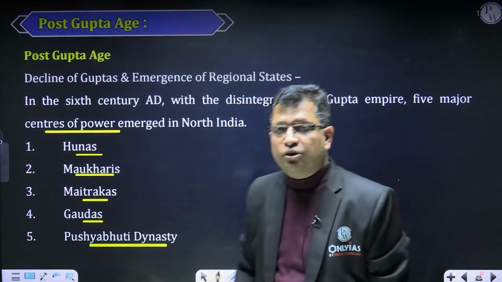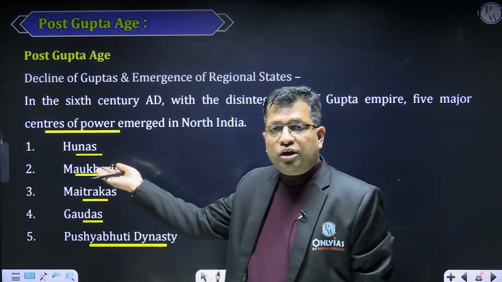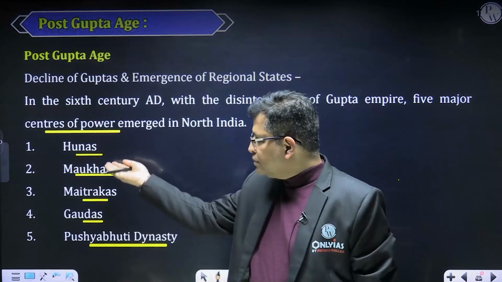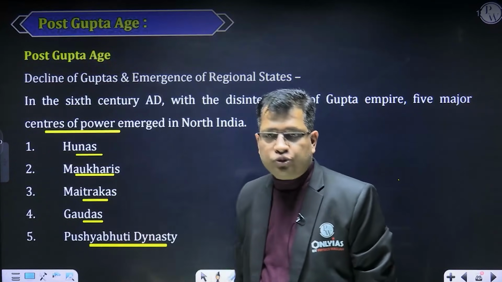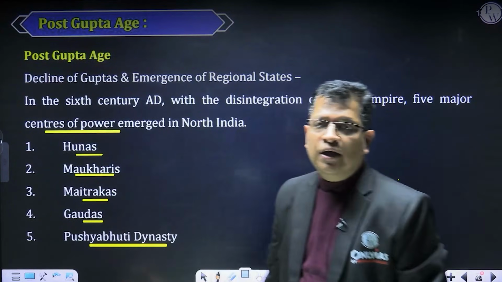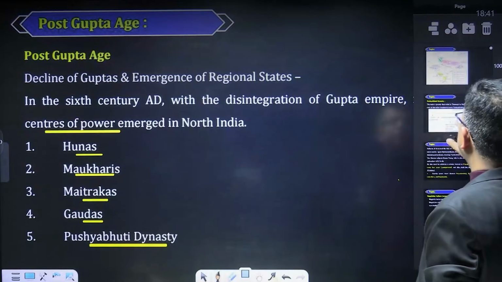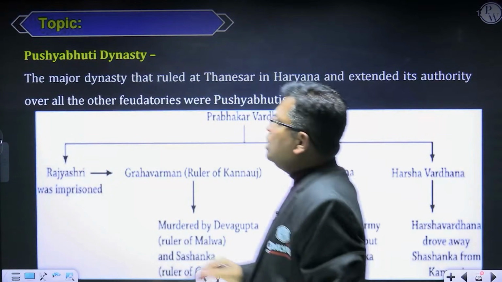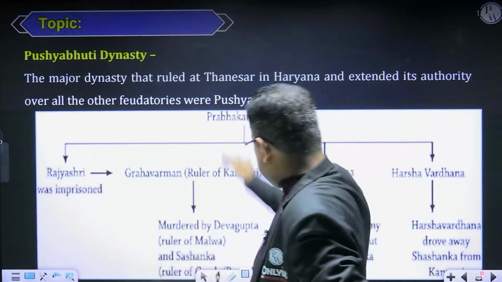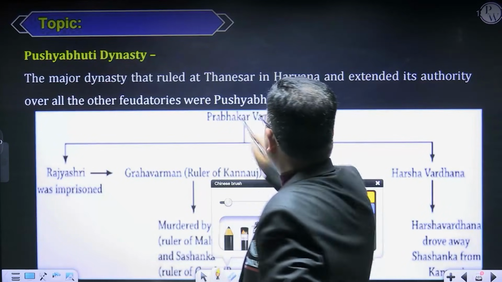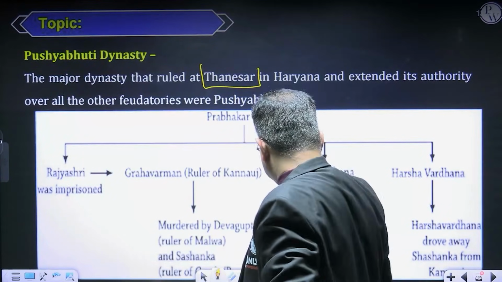With the decline of the Guptas, the new states or dynasties that sprang up were Hunas, Maukris, Matraks, Gauras, and the Pushyabhuti dynasty. The most important one is the Pushyabhuti dynasty. The capital of this dynasty was at Thaneshwar, that is in Haryana.